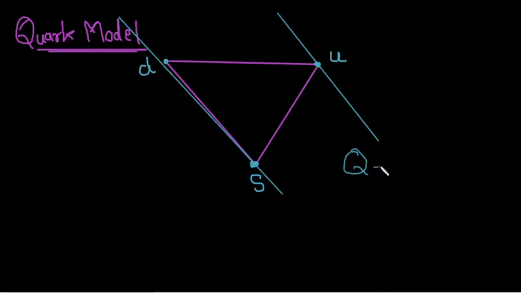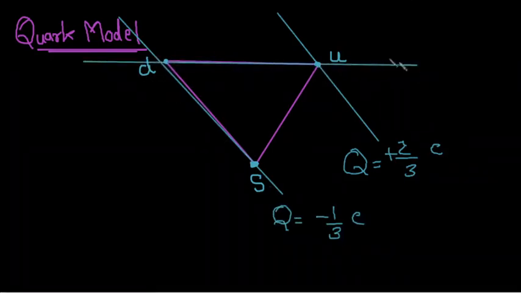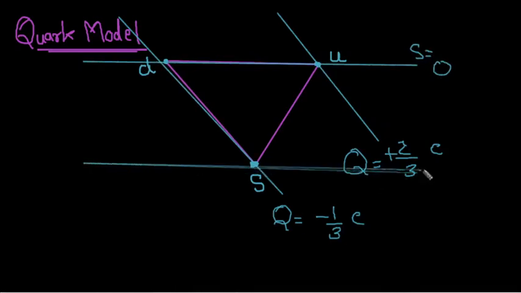So here the up quark has a charge of plus 2/3 e, and the down and strange quarks have a charge of minus 1/3 e. Also the strangeness is 0 for the up and down quarks, S is equal to 0. But the strange quark has a strangeness of minus 1. So this is it for the quark model.